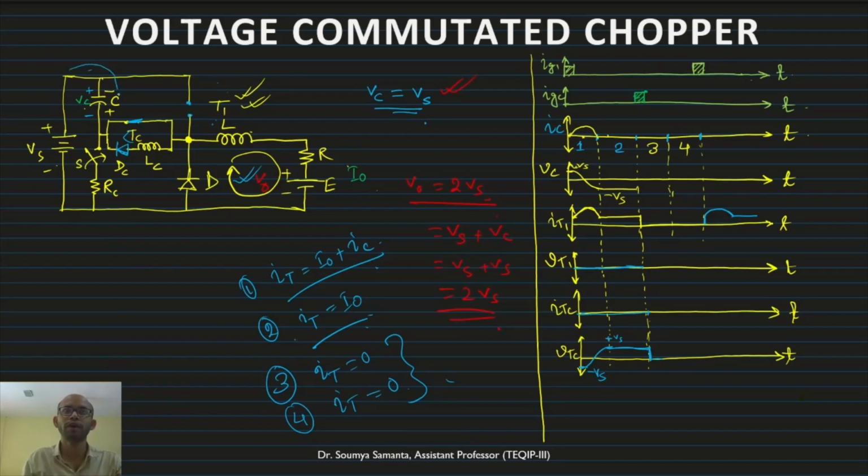Load current is flowing through the capacitor. And therefore, I can see the current direction is opposite to this one. If this IC is positive, what was the direction of the current? This was the direction of the current, from plus through this inductor and diode.